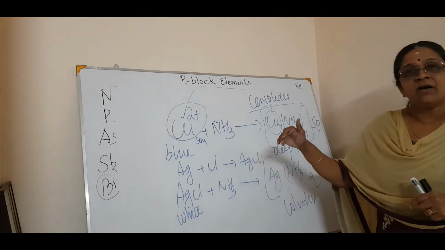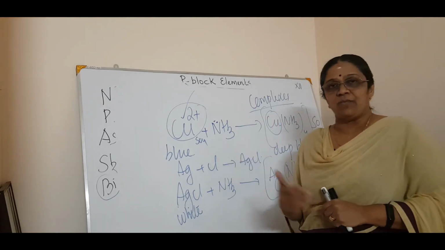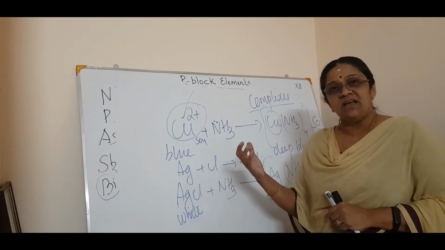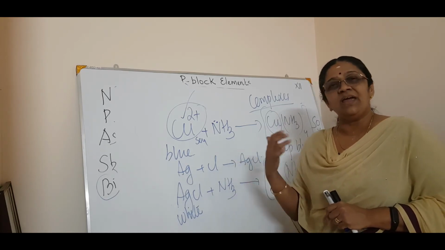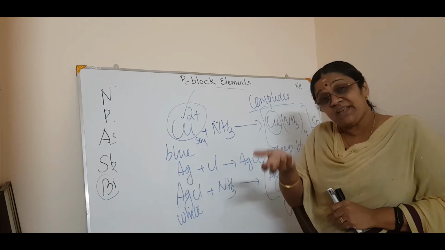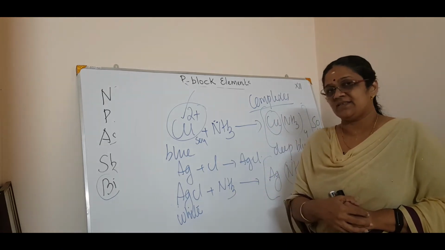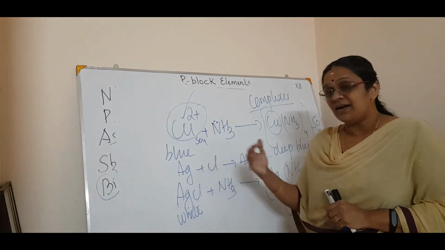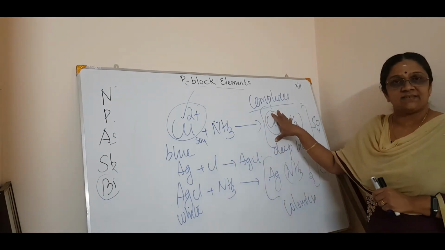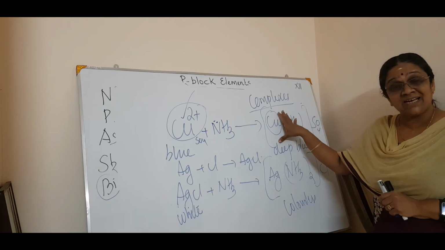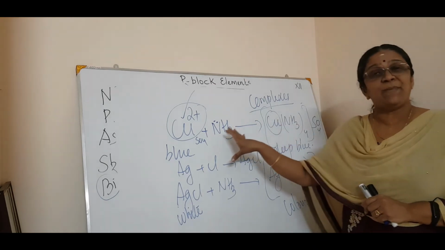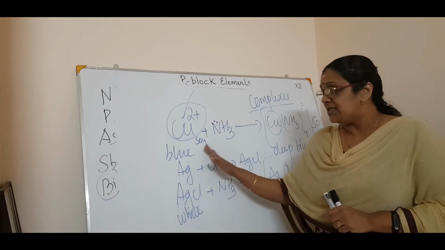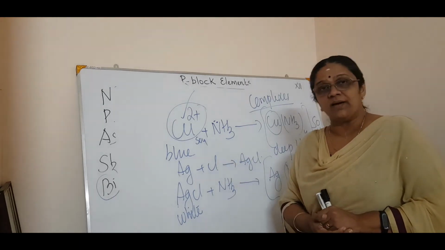Then come the reactions of ammonia, and the shape of ammonia. The first reaction is that it's a base: it's very soluble in water and gives a base. Then it can precipitate metal hydroxides like zinc hydroxide, ferric hydroxide, etc. And the third is that it forms complexes, and this reaction helps us detect metals like copper, silver, etc. So this is about ammonia.